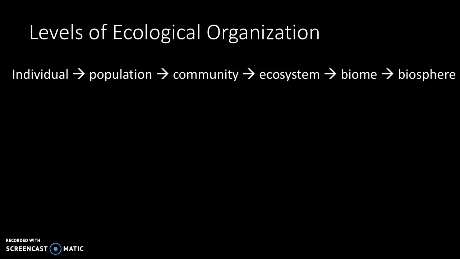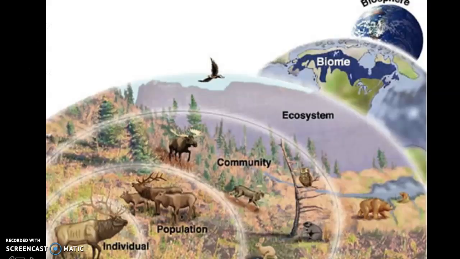So remember, there are 6 levels. I had these above the board in the classroom. So individual, population, community, ecosystem, biome, and biosphere. Here's a picture that lets you see them a little bit easier. Remember, an individual is just one. It's the most simple level, so one deer.